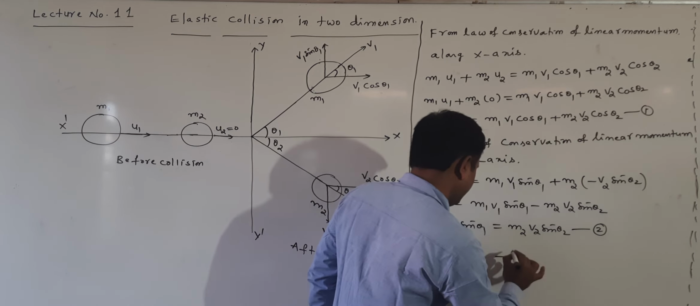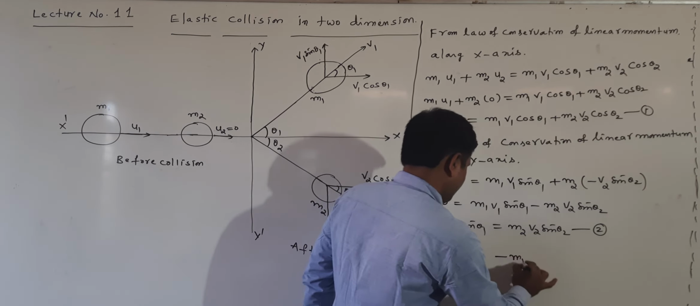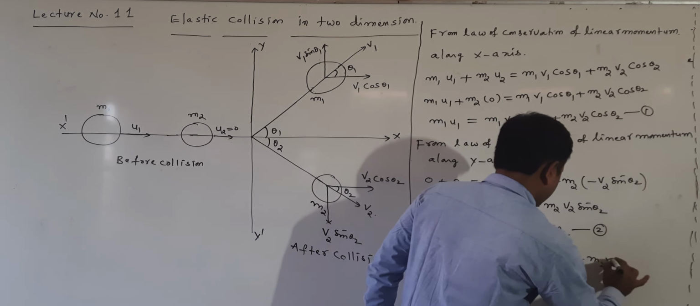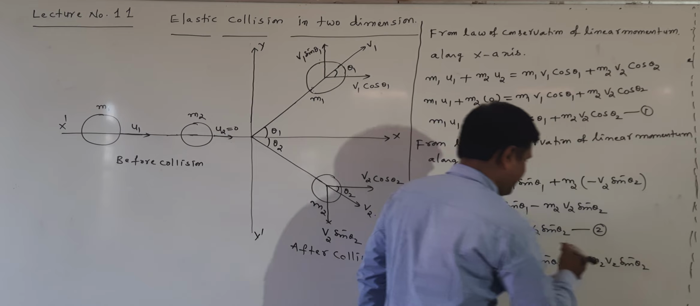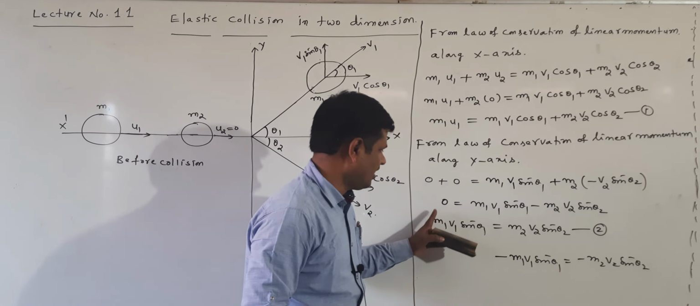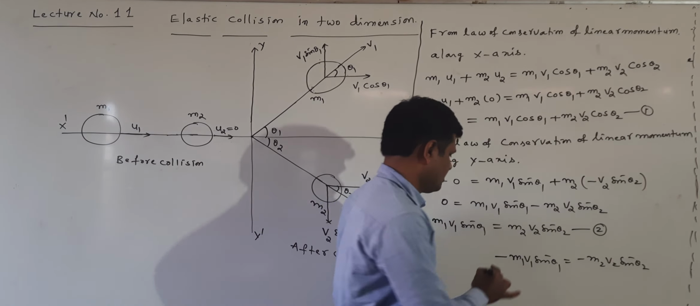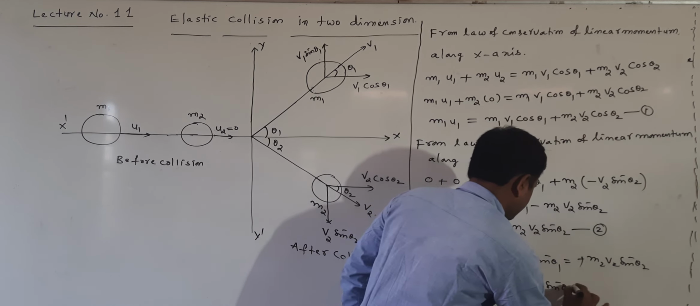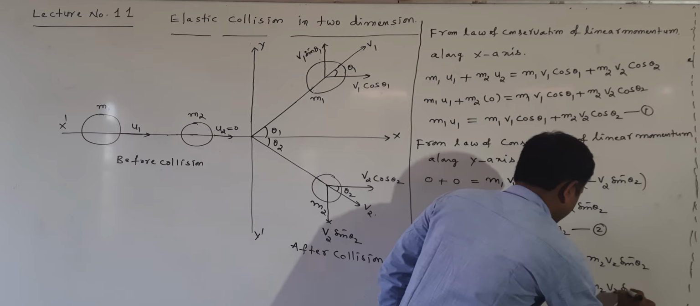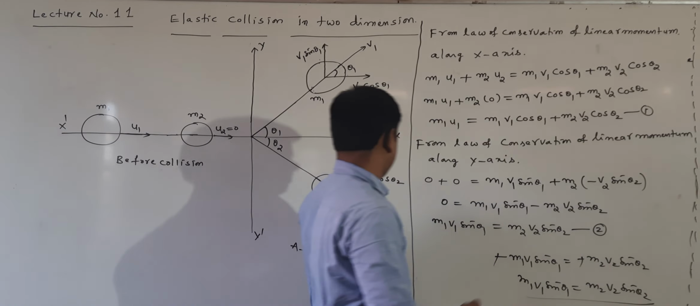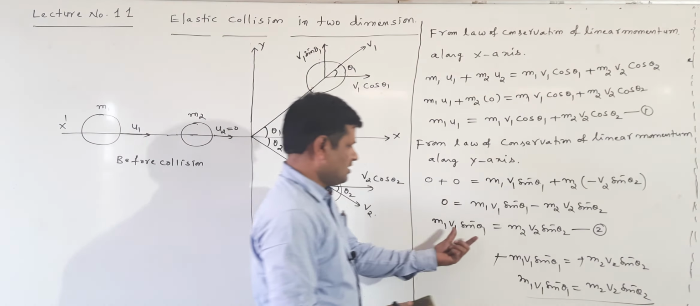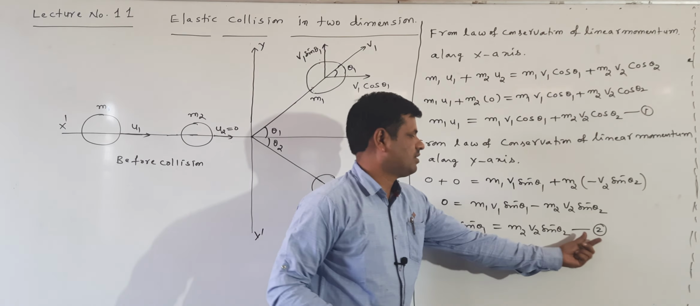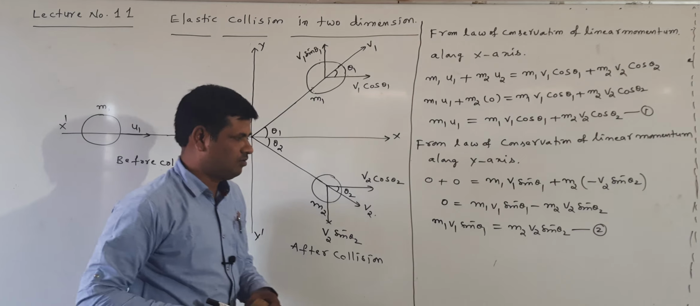Taking the left hand side, m1 v1 sin theta 1 is equal to minus m2 v2 sin theta 2. Here it is a minus, and here also a minus, so minus minus cancels. That means m1 v1 sin theta 1 is equal to m2 v2 sin theta 2. That's the reason I am writing this equation like this. This is given as equation number 2.